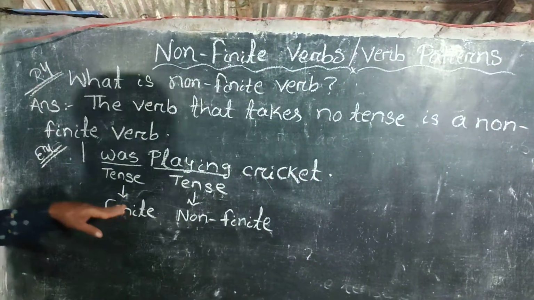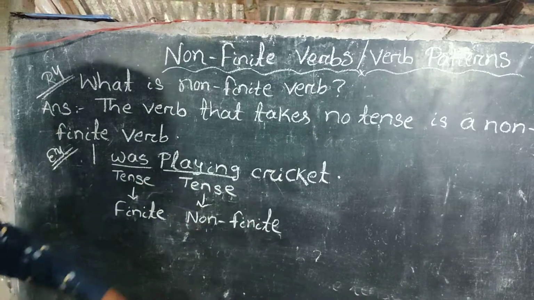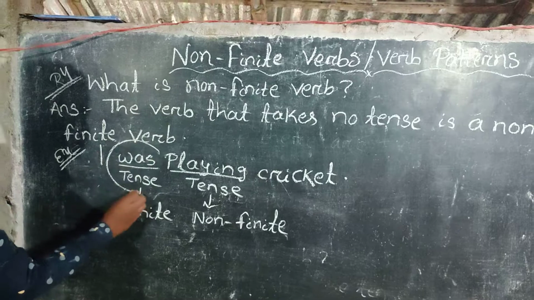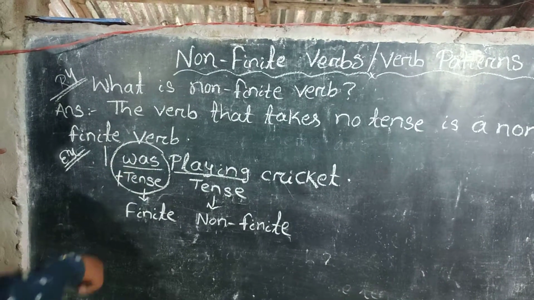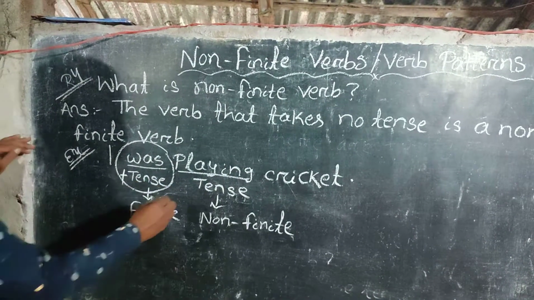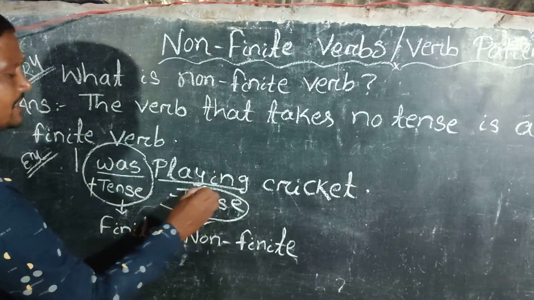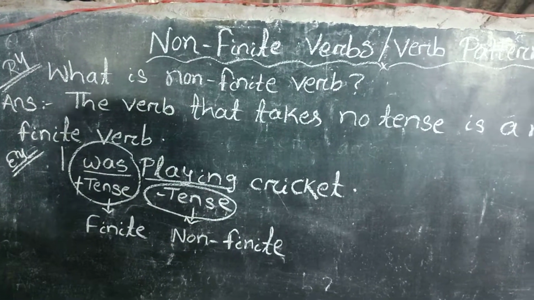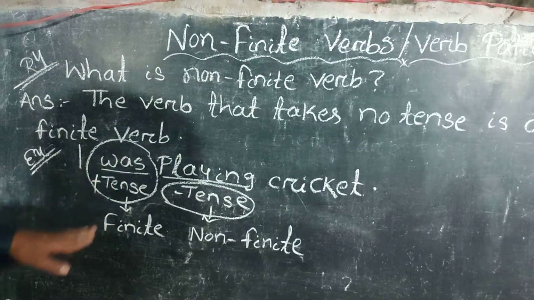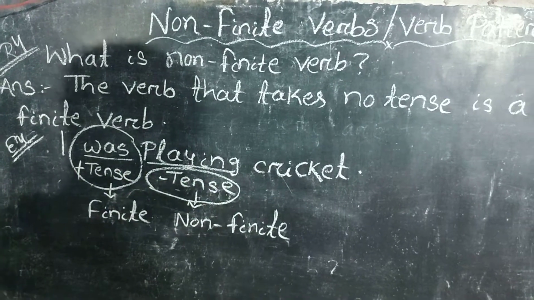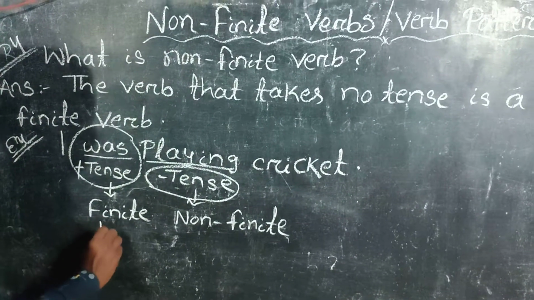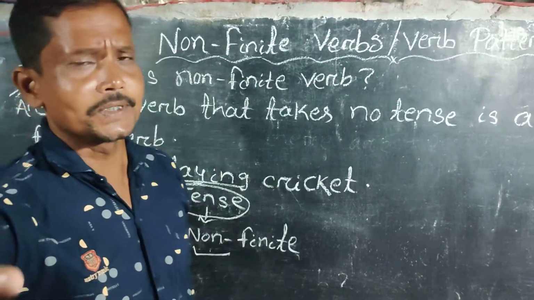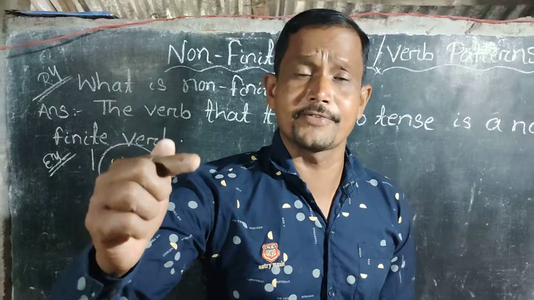And as the other verbs do not take the tense, they are known as non-finite verbs. Example: I was playing cricket. Here you can see was takes the tense, you can say plus tense. Playing is minus tense. That means it takes no tense. So was playing is the verb phrase. Was is the first verb, and playing is the second verb. So was is the finite verb, and playing is the non-finite verb. So the verb that takes no tense is a non-finite verb.